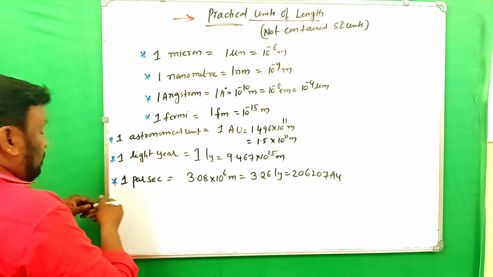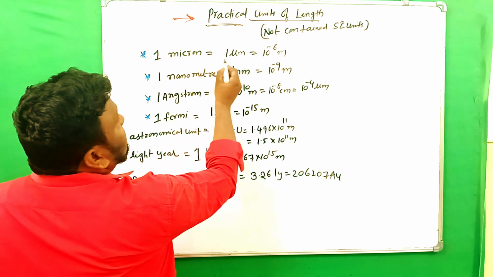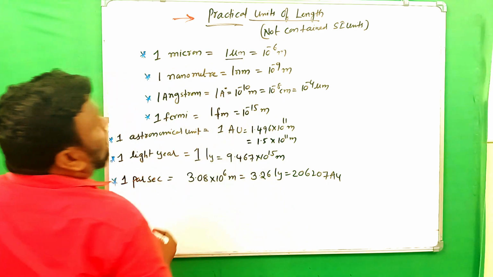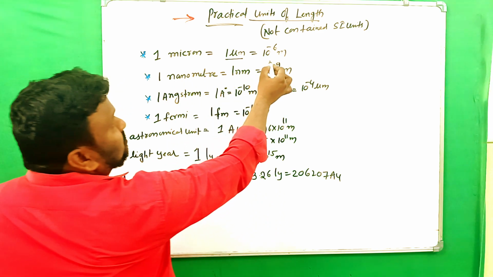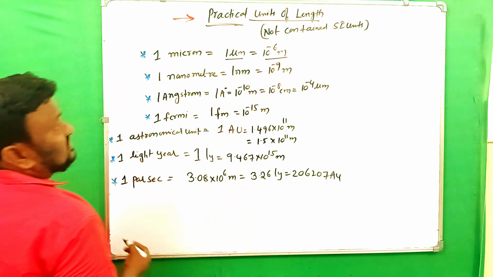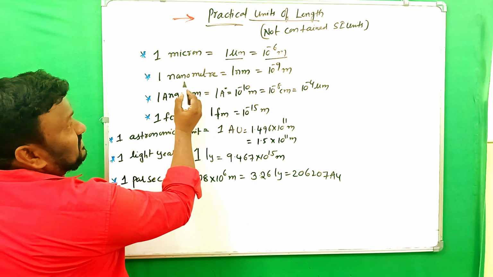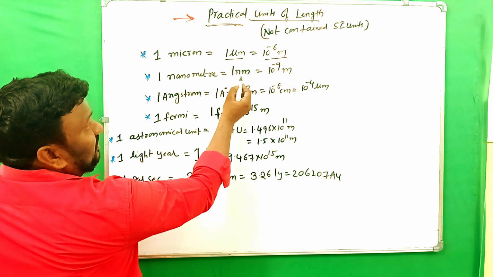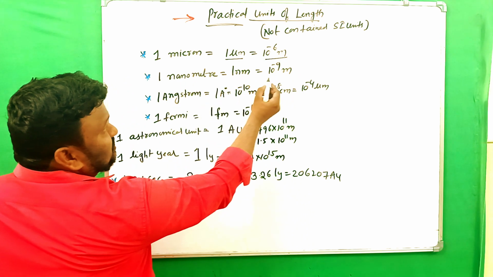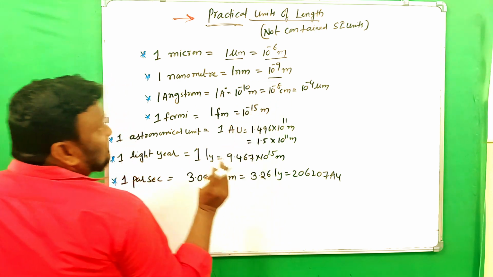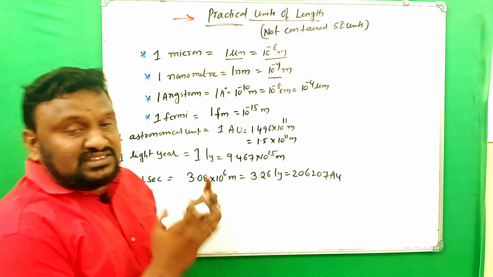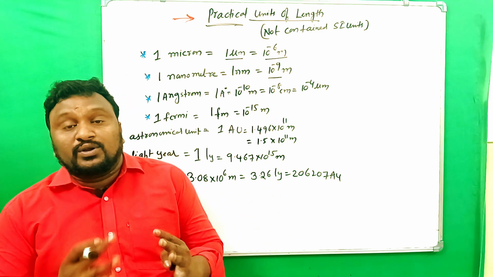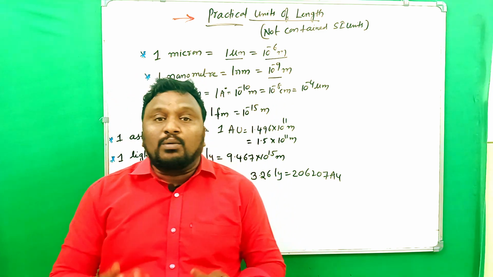1 micron is equal to 1 mu, that is equal to 10 power of minus 6 meters. 1 nanometer, nm, is equal to 10 power of minus 9 meters. These values are very useful during any calculation given in the problems.